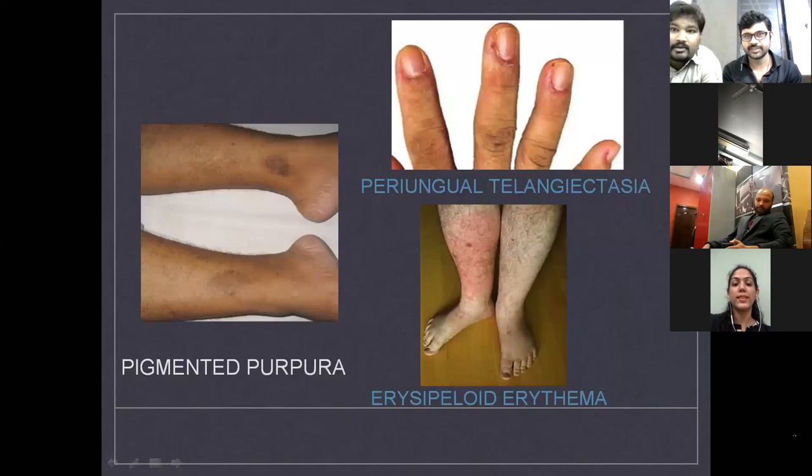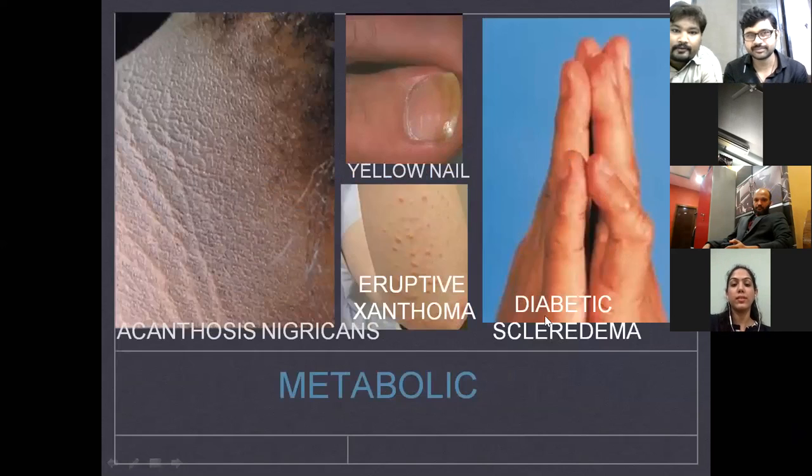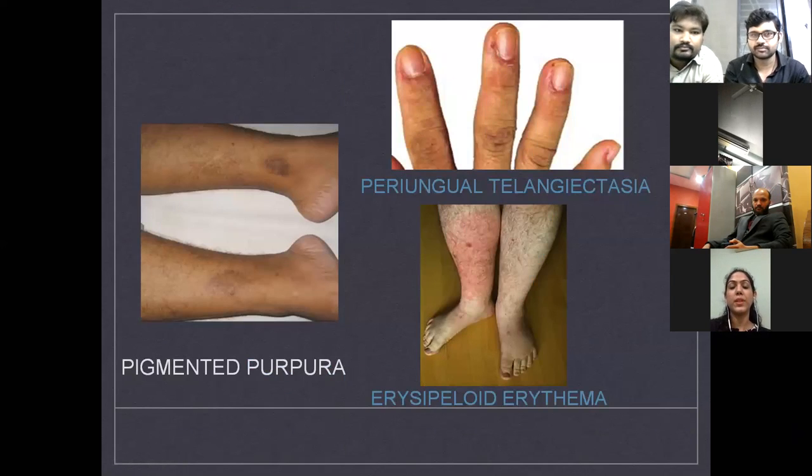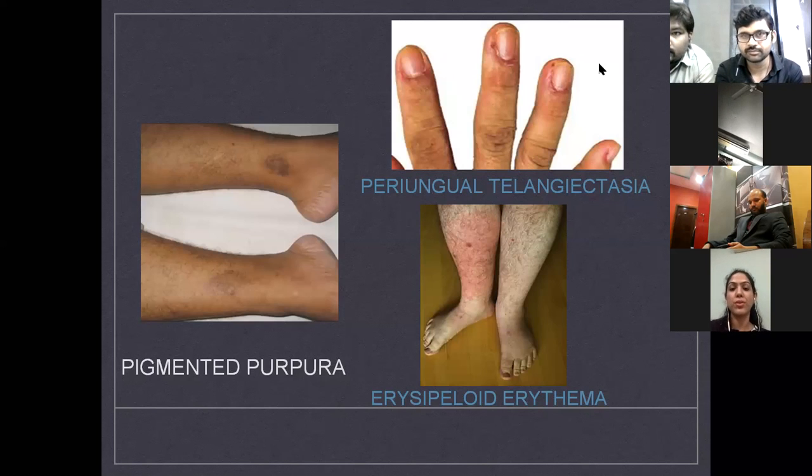Dr. Rajesh, next slide, please. Yeah, so in the first picture on your left, you can see the condition called pigmented purpura. I think you've skipped that slide. Can we go back, please? Previous slide, yeah. The first picture is pigmented purpura. You can see in this picture that it is visible over the lower leg, the dependent part of the body. A lot of these patients will give you a history of prolonged standing or a sedentary profession.